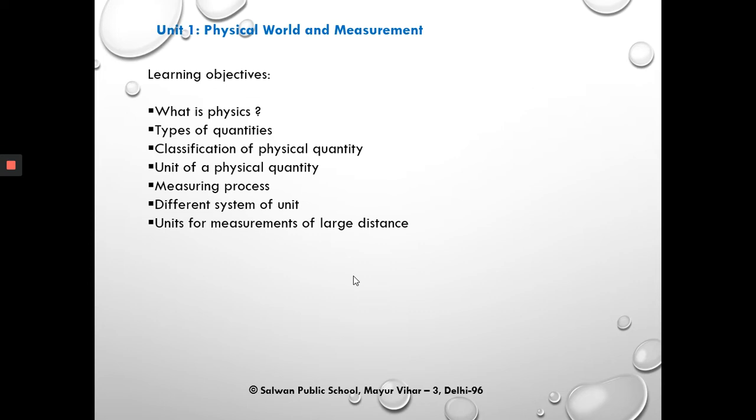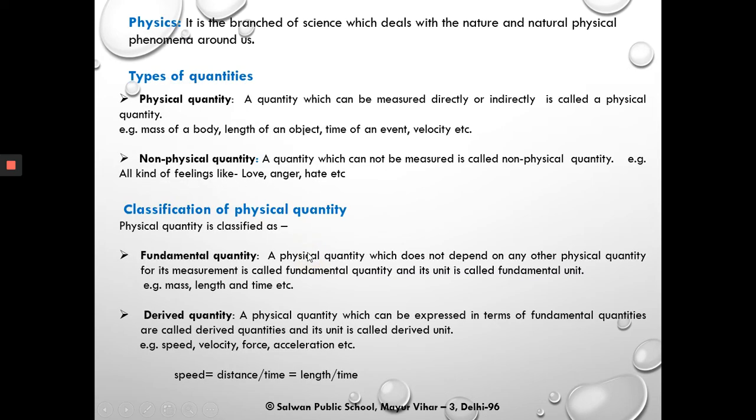So the first unit of class 11 physics is physical world and measurement. Some learning objectives are what is physics, types of quantities, classification of physical quantity, unit of physical quantity, measuring process, different system of units for measurement of large distance. First of all, let us discuss what is physics.